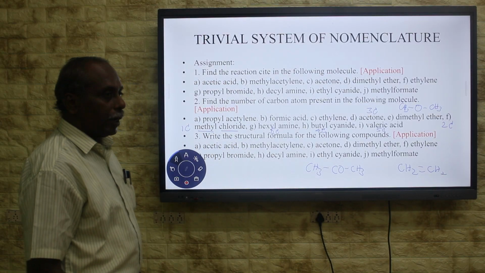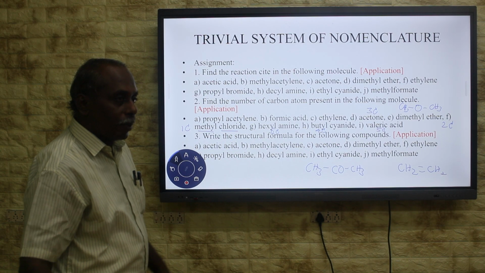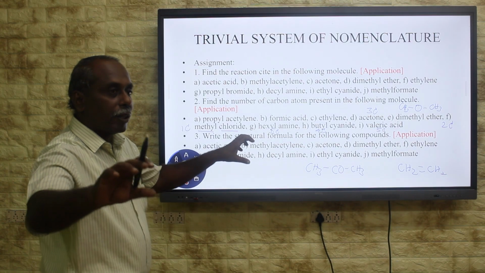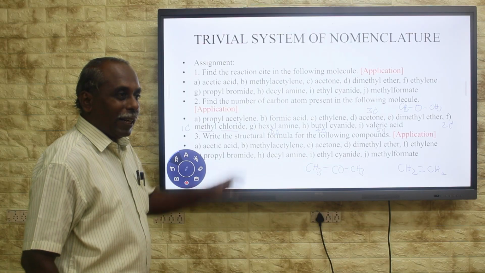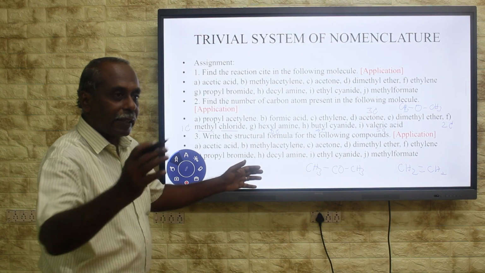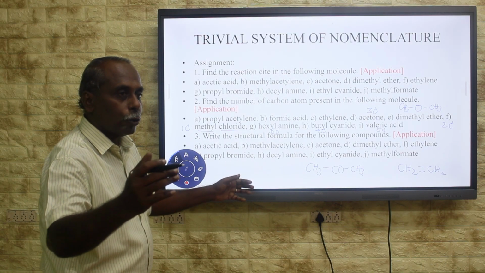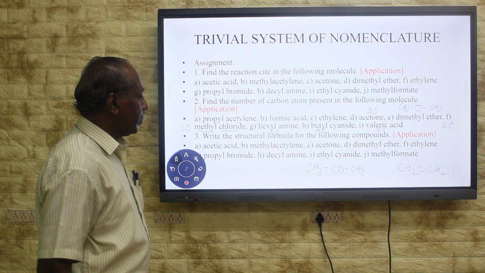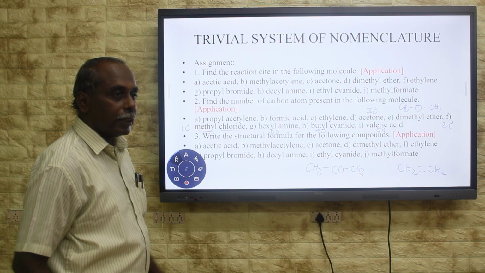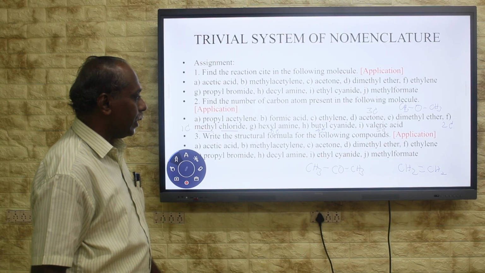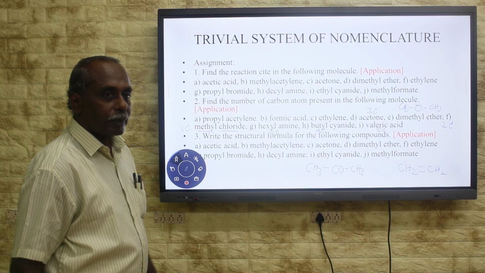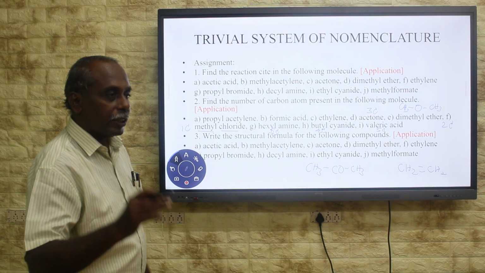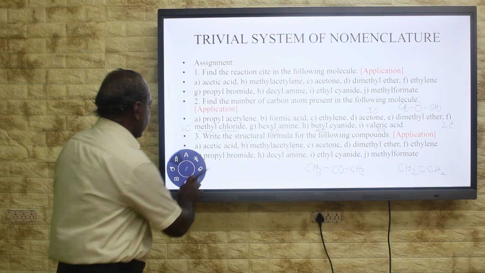And propyl bromide. Propyl group combined with the Br. Decyl amine, 10 carbon atoms are in a chain. One end has CH3, another end has CH2. That CH2 will combine with this amine, decyl amine. Then ethyl cyanide, ethyl group combined with the cyanide CN. Methyl formate, formic acid. In that formic acid, H is replaced by CH3.